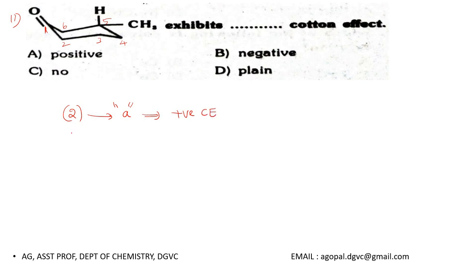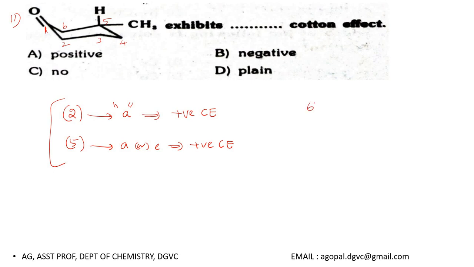In position number 5, both axial group or equatorial group will show positive Cotton effect. So keep this in mind. Group at position number 2, if it is present in axial, will show positive Cotton effect. Groups at position number 5, whether axial or equatorial, will show positive Cotton effect.